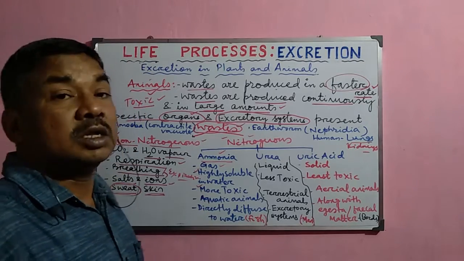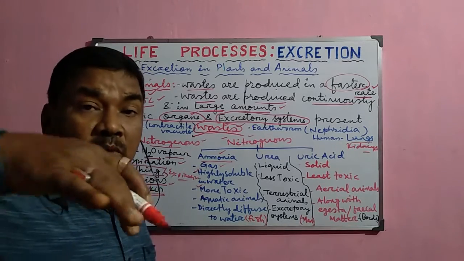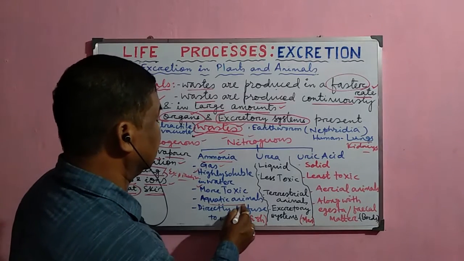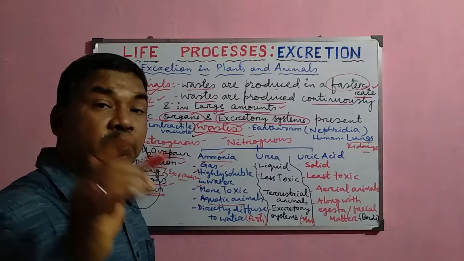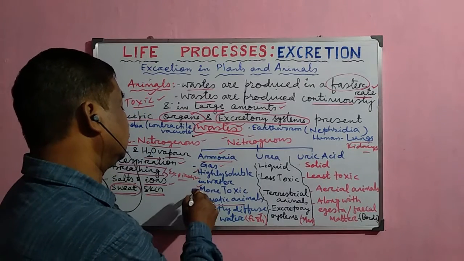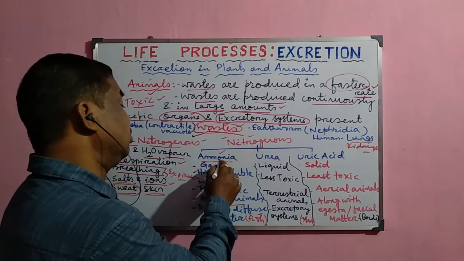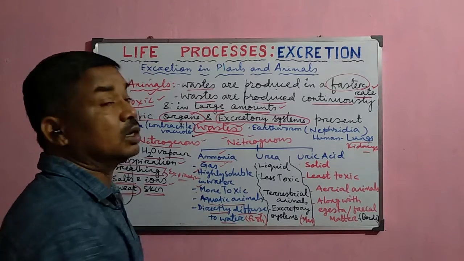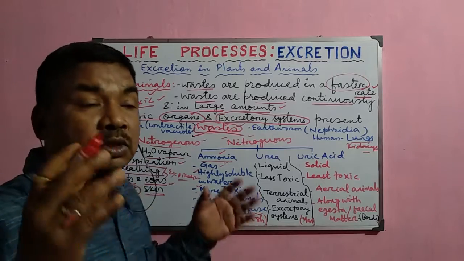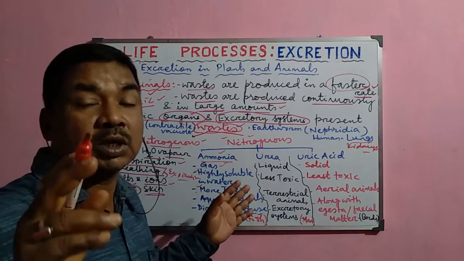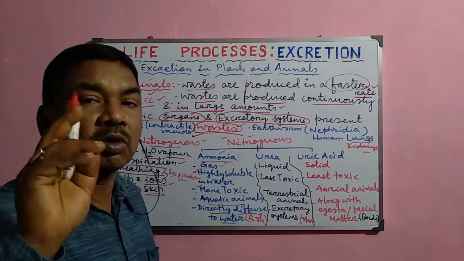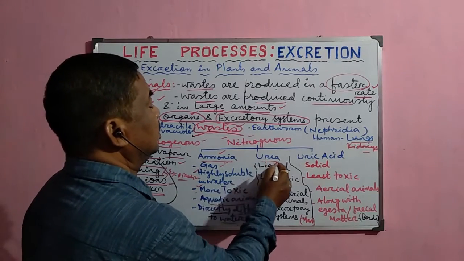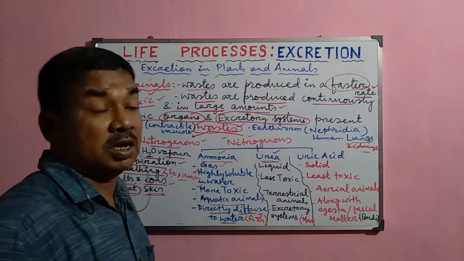So that is why they must be removed from the body continuously. Normally the aquatic animals like the fishes produce the nitrogenous waste in the form of ammonia, and it is directly diffused into the water body continuously. So that is why it is not stored inside the body and does not cause any harm to the body.